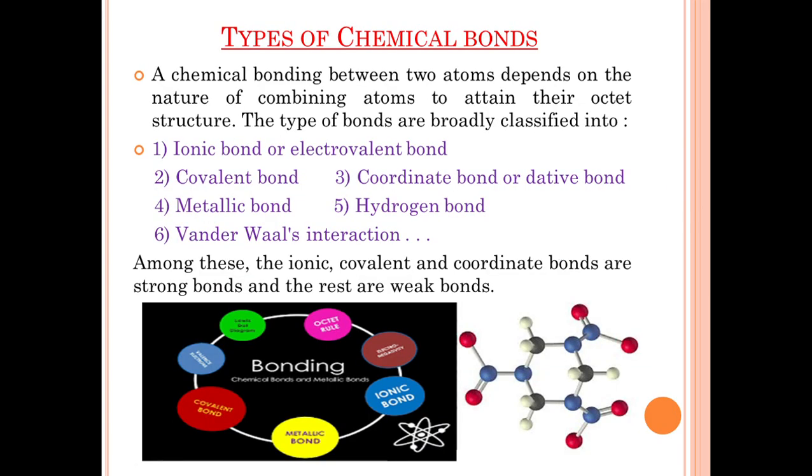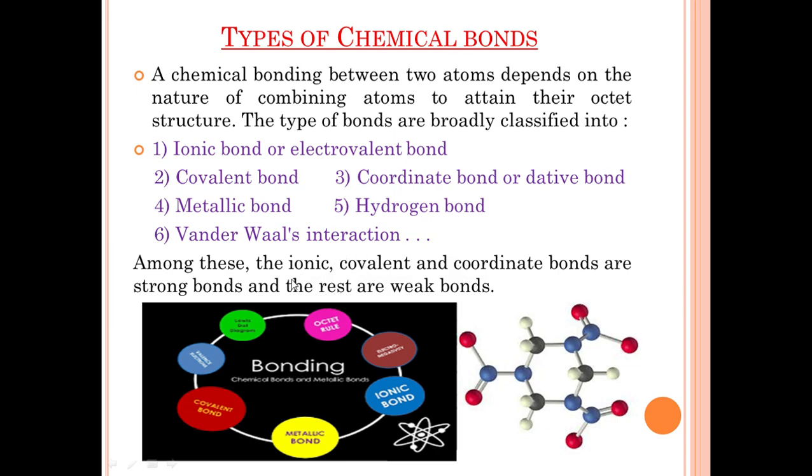So next, types of chemical bonds. We already know the definition of chemical bond. A chemical bond between 2 atoms depends on the nature of the combining atoms to attain their octet structure. The types of bonds are broadly classified into ionic bond, also called electrovalent bond; covalent bond; coordinate bond or dative bond; metallic bond; hydrogen bond; and van der Waals interaction.